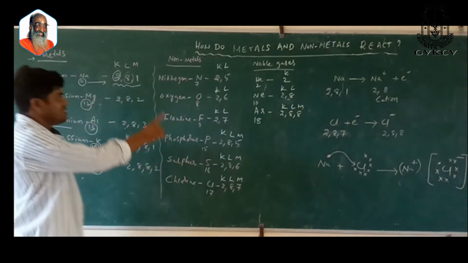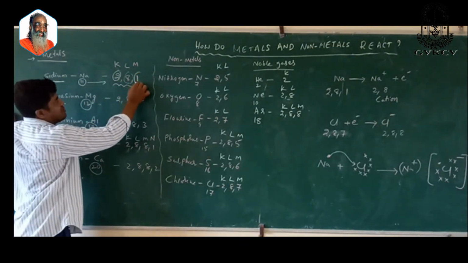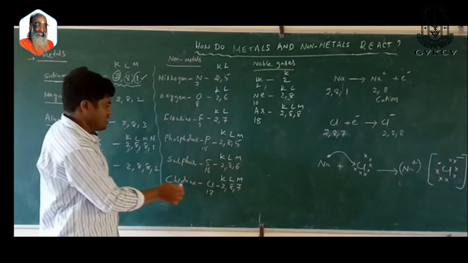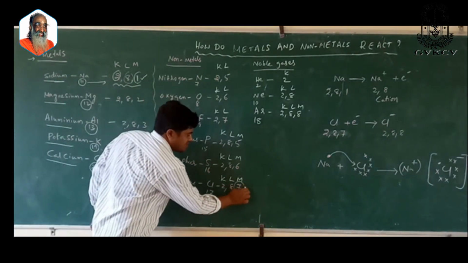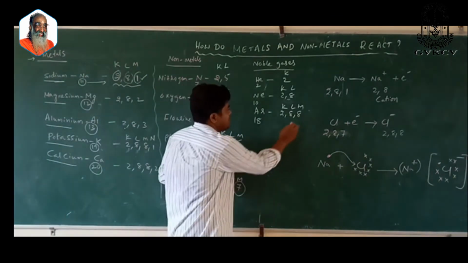So if we see sodium, how many electrons are present in the last shell? There is only 1 electron. If you come to chlorine, how many electrons are present in the last shell? There are 7 electrons. But if you see noble gases, how many electrons are present in the last shell?